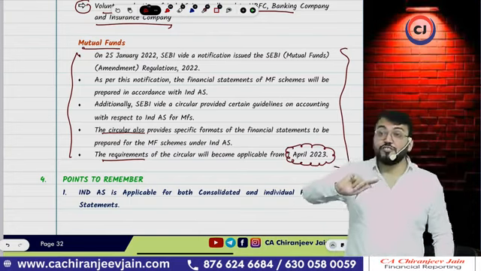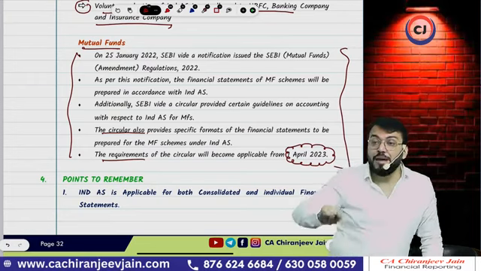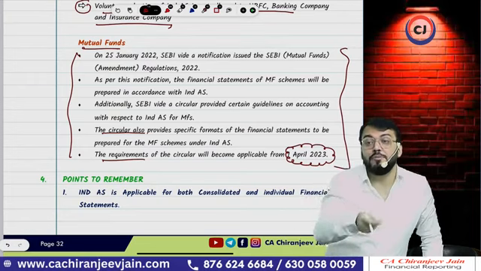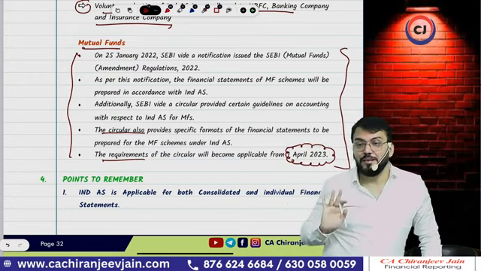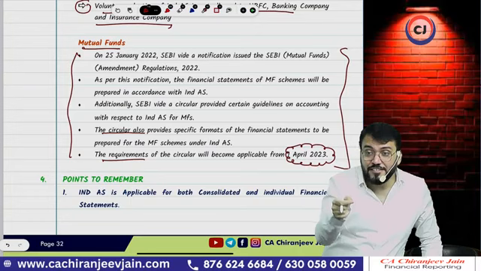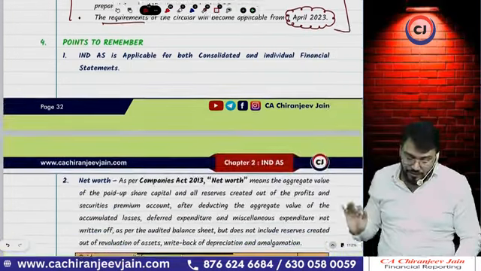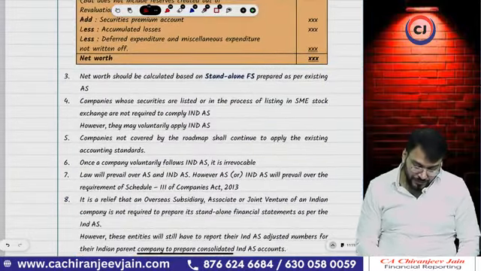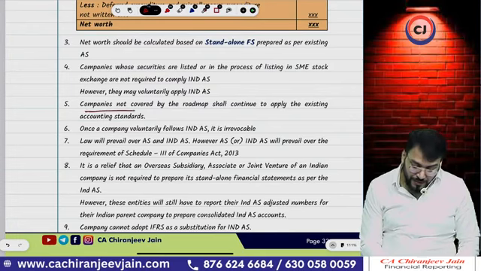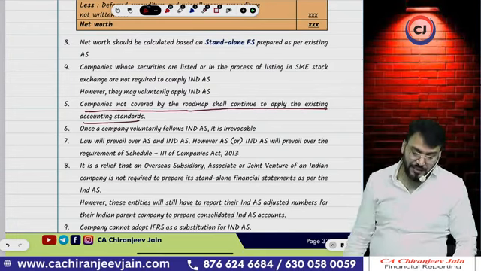Now, any company not covered in this criteria, for example a banking company, where Ind AS is not applicable, their Act and AS will be applicable. So any company to which Ind AS is not applicable applies the existing accounting standard. The companies not covered by the roadmap shall continue to apply the existing accounting standards.